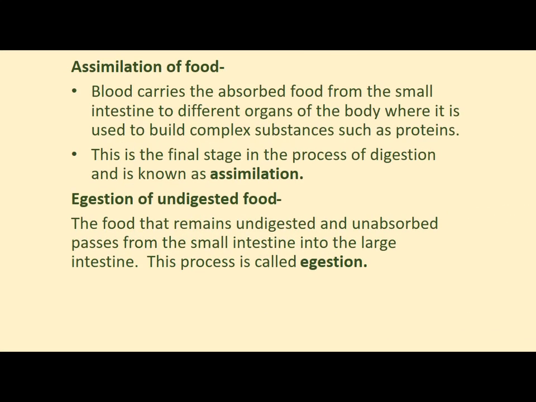Now the digested food after absorption will be sent to different parts of the body so that all other life processes also can be carried out properly. So actually what happens in assimilation? Blood carries the absorbed food from the small intestine to different organs of the body, where it is used to build complex substances such as proteins which are required by the body for growth and repair. This is the final stage in the process of digestion and it is known as assimilation.